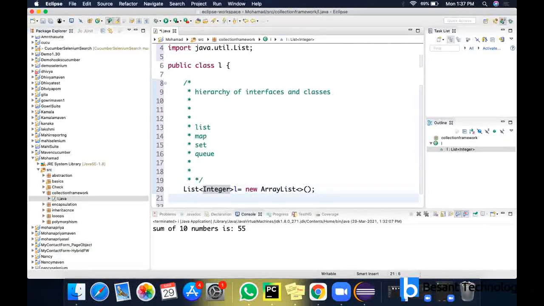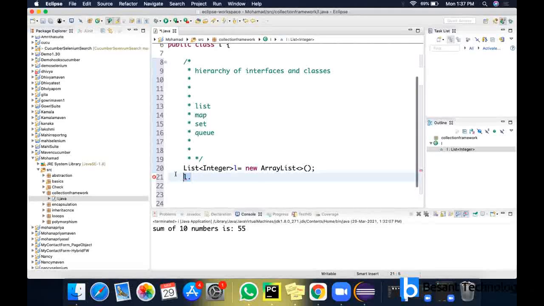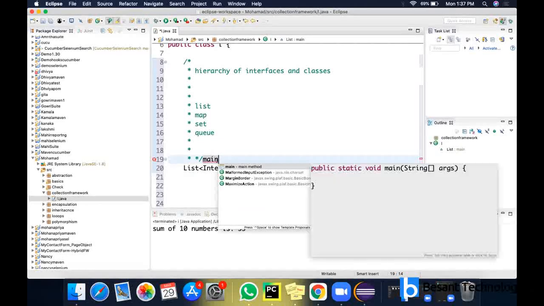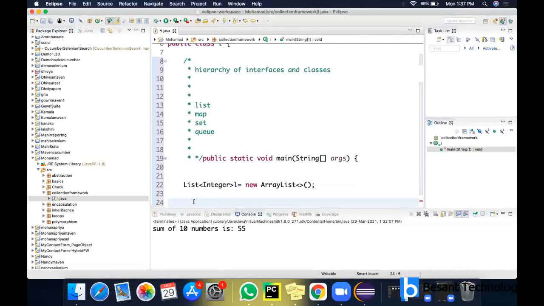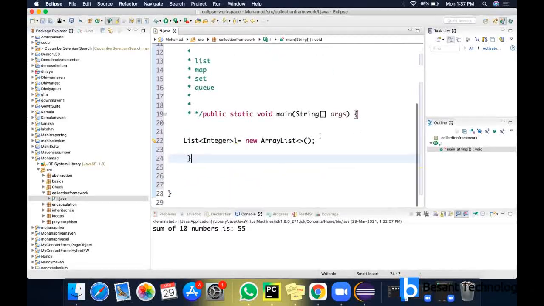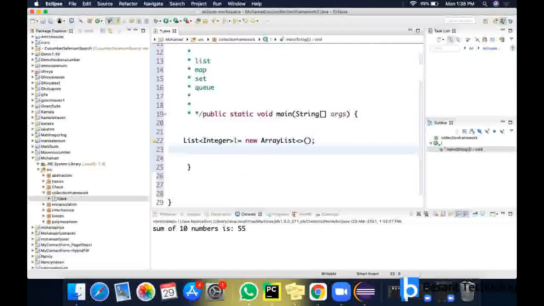I can add any number of elements here. So it is like object name dot method name. And one more thing is I have to mention it within the main method, right? I'm not having a main method, so I'm facing this issue. So now it is an empty list, it doesn't have any elements inside it.